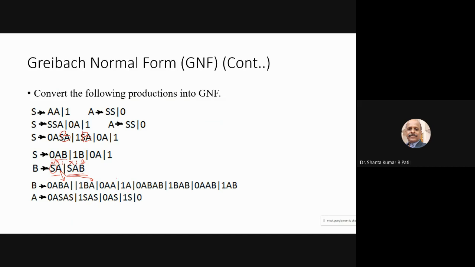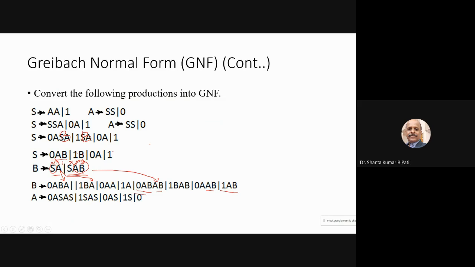Like that, second time, this SAB. So S as 0AB, AB as it is. I'm going to write this AB as it is. One time I substitute this S as 0AB, then AB as it is. Second time I substitute this S as 1B, so 1B, AB as it is. Next 0A, AB as it is. Next S as 1, so AB as it is. So now you can see the new variable replaced.